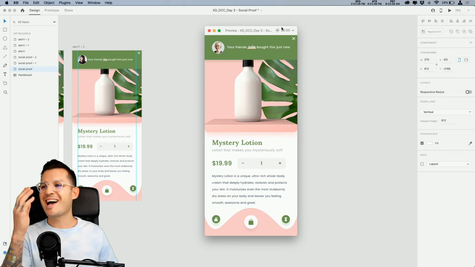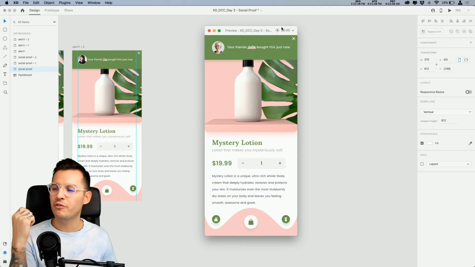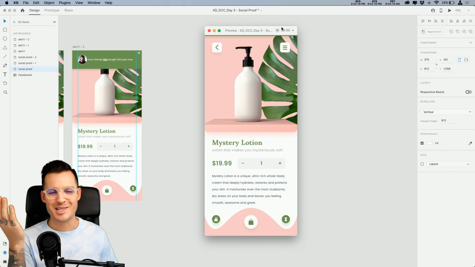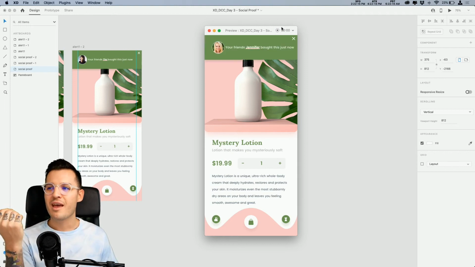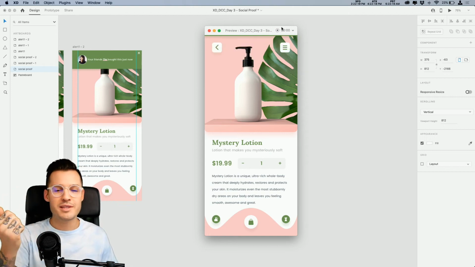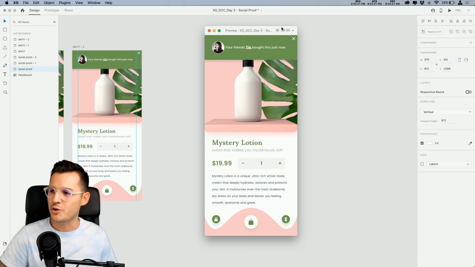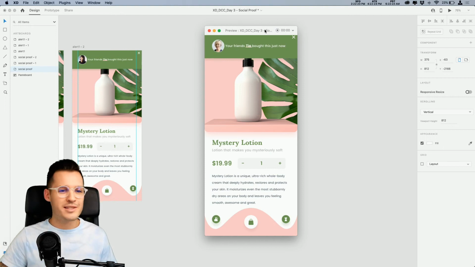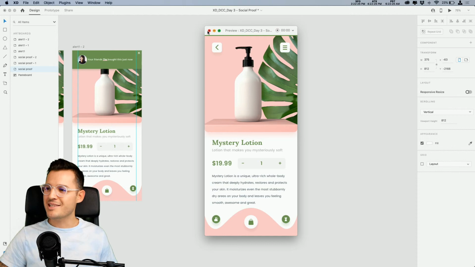A nice timed transition, some social proof. So while people are shopping for this mysterious lotion of theirs, they can see that their friends are buying it too. Maybe that'll encourage them. And this would be a great thing to share on Discord or Behance. And in a real world scenario, use the share tab and share this to your stakeholders or your design managers or whoever. But that's the challenge for today.